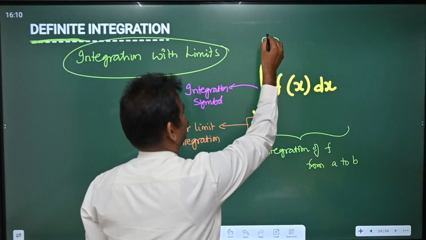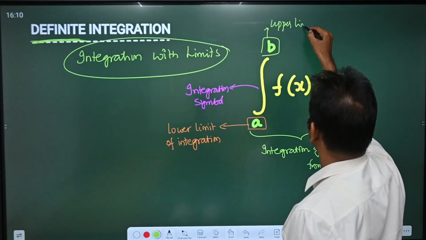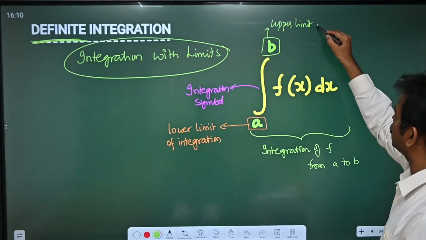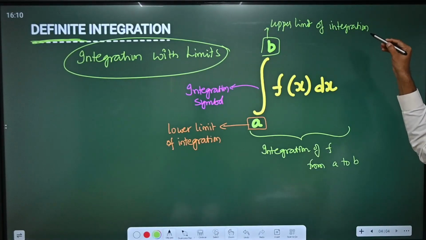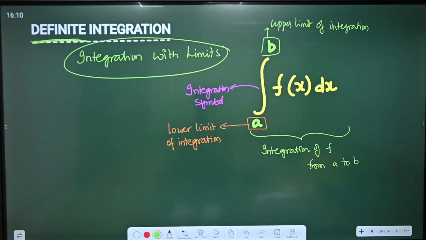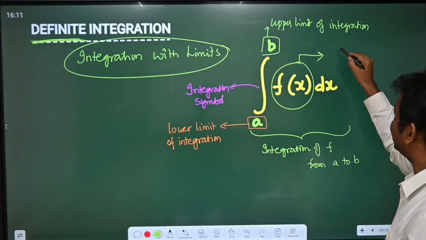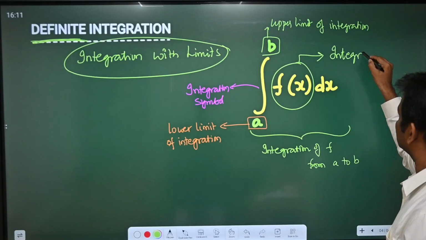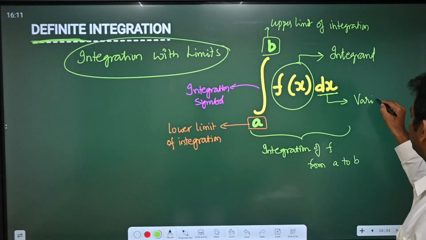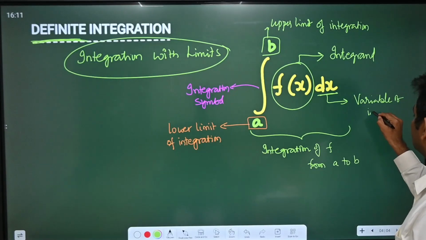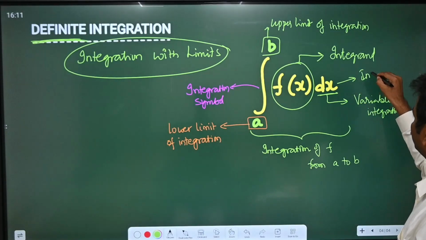This is called the upper limit of integration. This portion we call the integrand. This is the variable of integration, also called the integration factor.